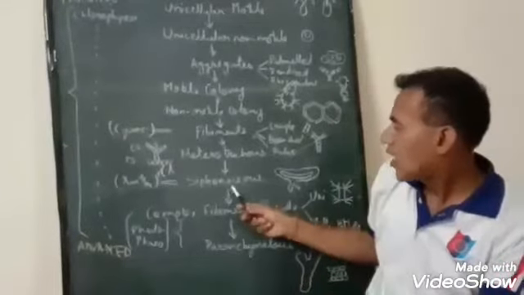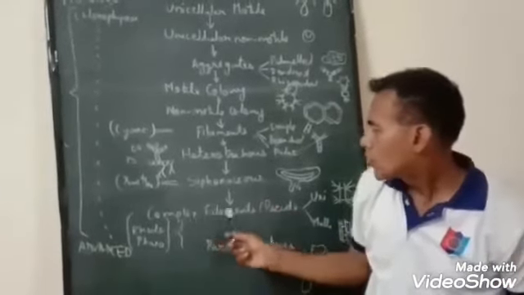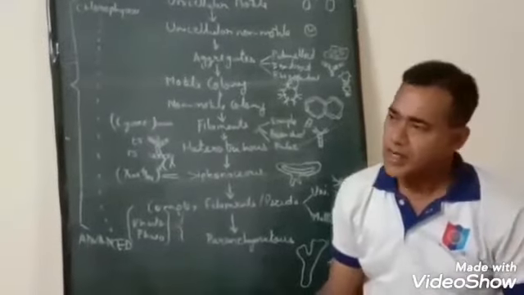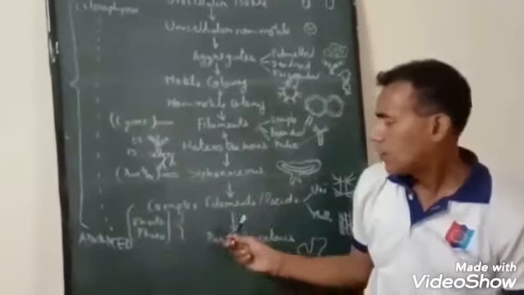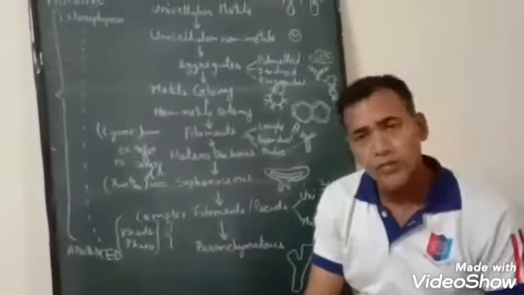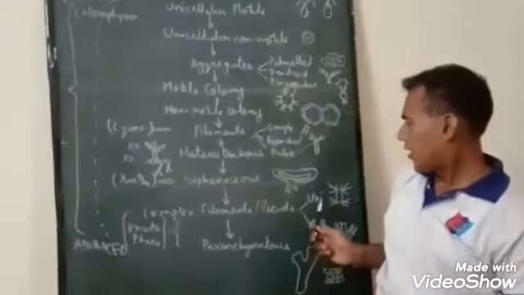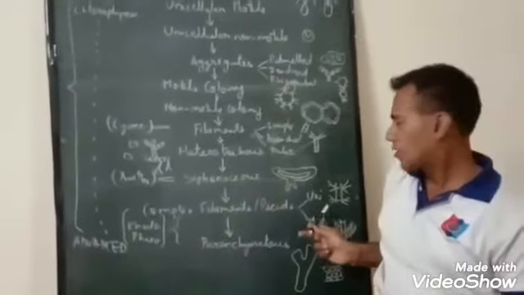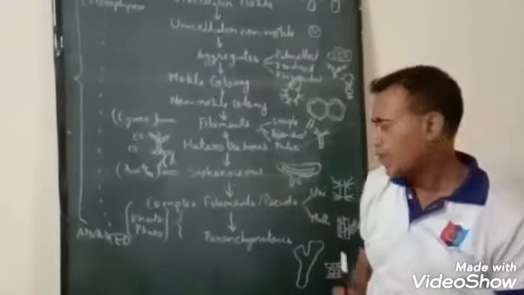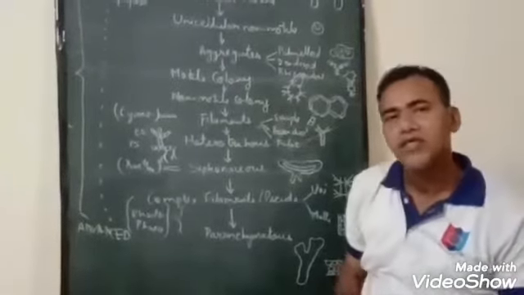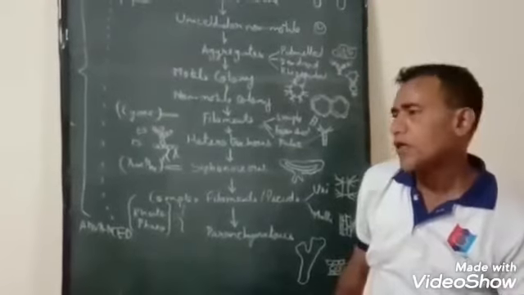Now, from this habit appeared the complex filament or pseudoparenchymatous habit. As the name suggests, the filaments have now become very complex in nature. If the thallus has one filament, it is called uniaxial habit, and if there are many filaments, then it is called multiaxial habit.